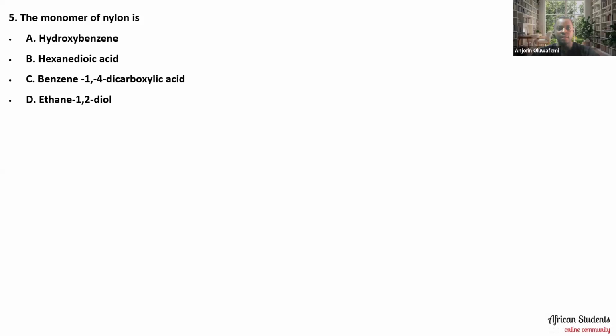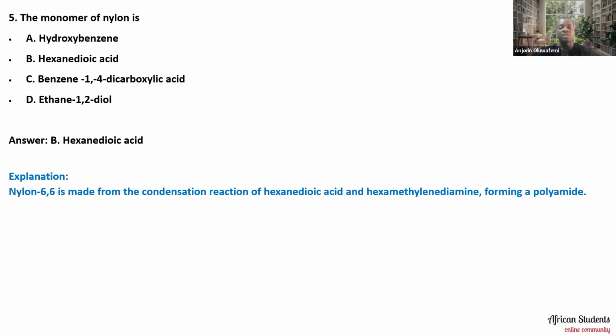Okay, so this is what we have here. The answer is hexane dioic acid, the monomer for nylon. Nylon 6,6 is made from a condensation reaction of hexane dioic acid and hexamethylene diamine, forming a polyamide. So please let's take note of that.